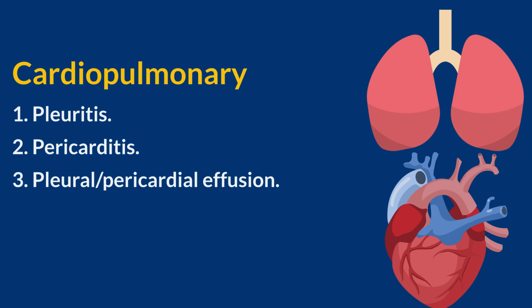Cardiopulmonary manifestations of SLE. 1. Pleuritis, or pleurisy, is common in SLE and can result in sharp, pleuritic chest pain that worsens with deep breathing or coughing. 2. Pericarditis. Pericarditis is another complication in SLE. Patients may present with chest pain, which can be sharp and is often relieved by sitting up or leaning forward. 3. Pleural/pericardial effusion. Both pleural effusion and pericardial effusion can occur in SLE due to inflammatory processes.